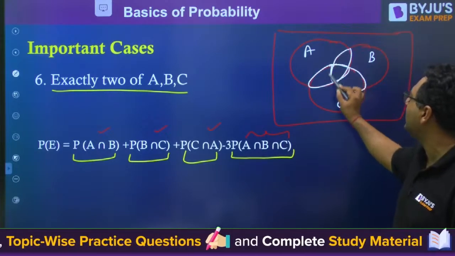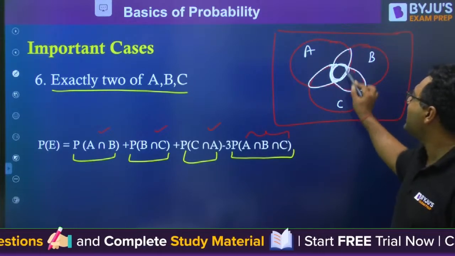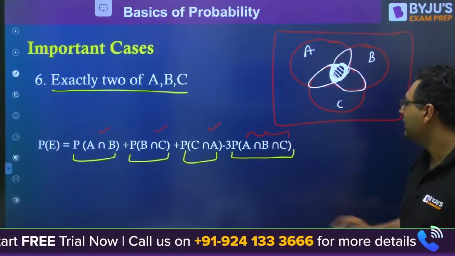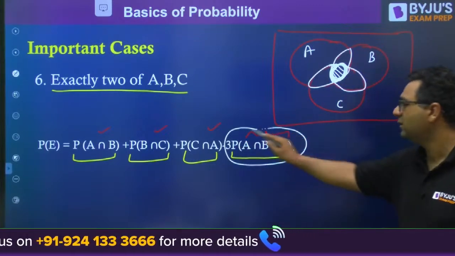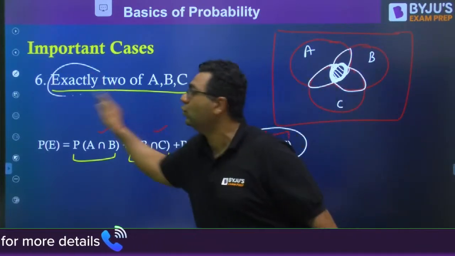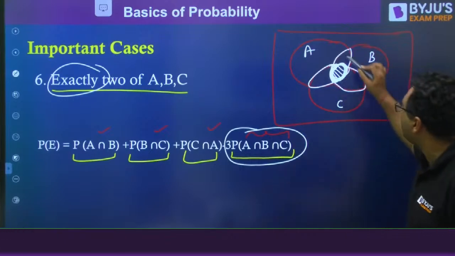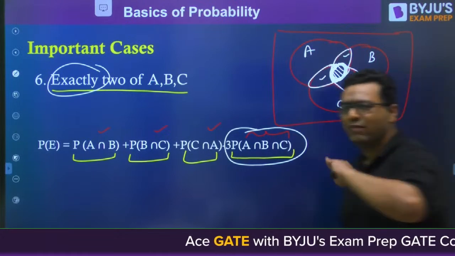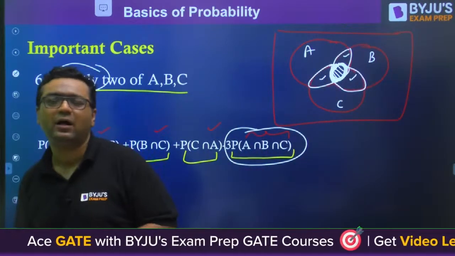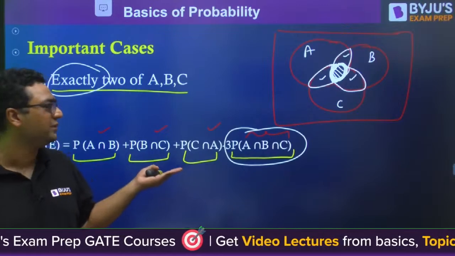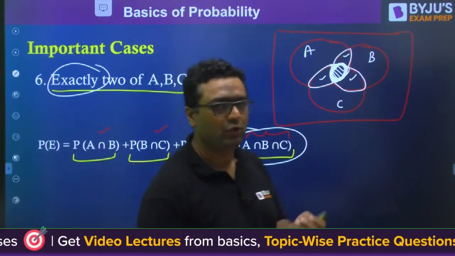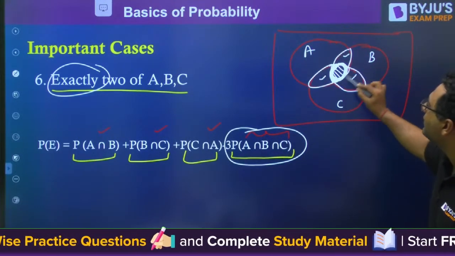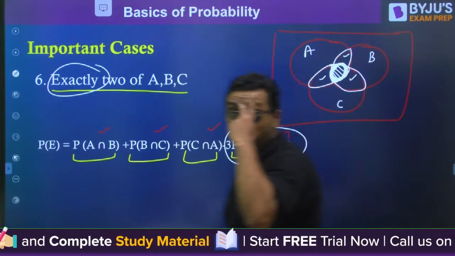As you can see, this area is counted 3 times. This area is where all 3 occur together. That's why we have subtracted it, because we want exactly 2. For exactly 2, the area is this one and this one. That's why this has been subtracted. I can show you everything, dear, but the possibility of a question coming from this case is very less, so I have told you directly. But this is very easily understandable. Are you getting it, Rinkesh?